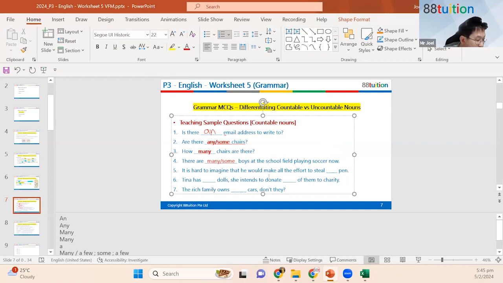Next, number 5. What's the best answer for number 5? It is hard to imagine that he would make all the effort to steal a pen. Very good. A pen.